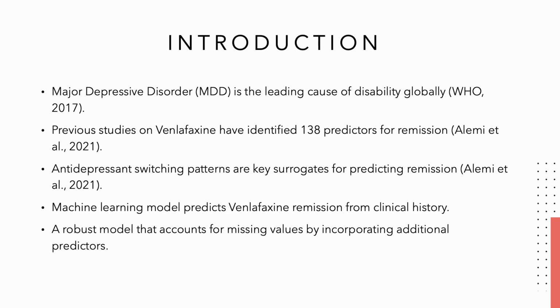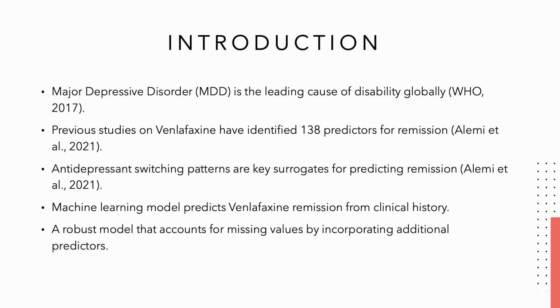Major depressive disorder, or MDD, is a debilitating disease that is the leading cause of disability globally. According to a study done by Dr. Alemi in 2021, our drug in question, venlafaxine, has 138 predictors indicating remission. Machine learning models can be used to predict venlafaxine's remission given a patient's clinical history.